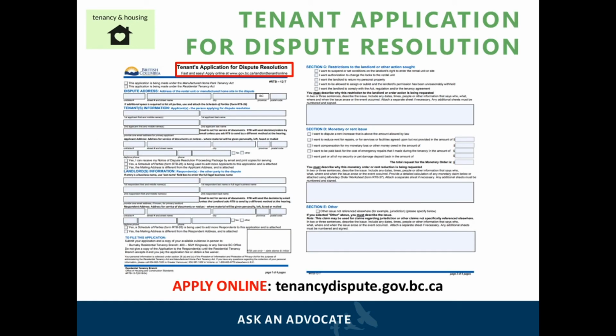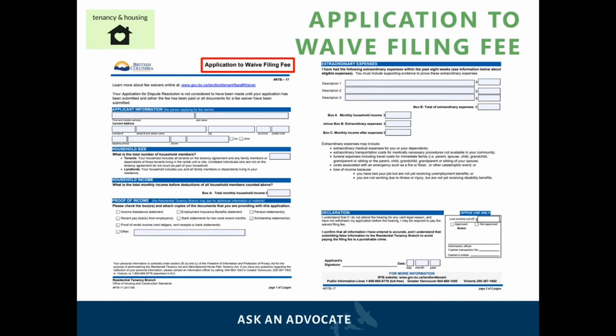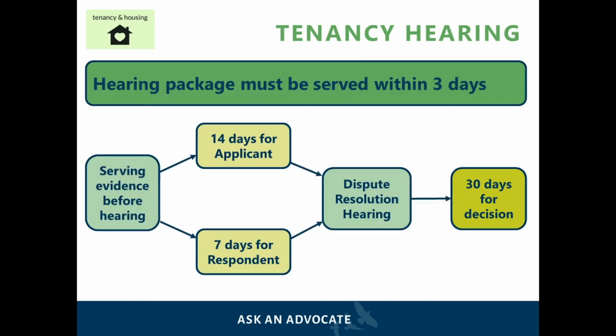A dispute application can be submitted at the Residential Tenancy Branch, the Service BC office, or online. Please note though that the filing fee for a dispute resolution is $100. If an applicant is low income, the application fee can be waived by submitting the application to waive filing fee. The Residential Tenancy Branch will review the request and inform the applicant whether it has been approved or not. If the application is not approved, the applicant must pay the filing fee to continue the dispute resolution process.